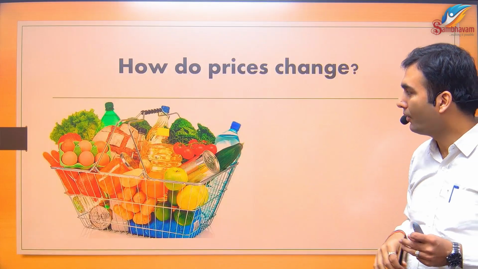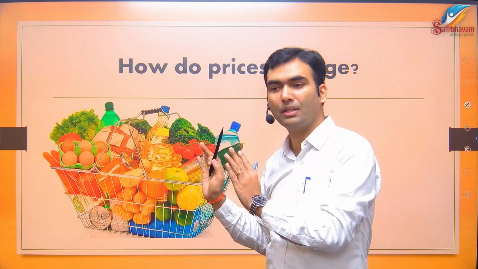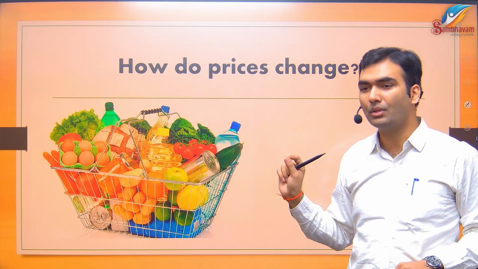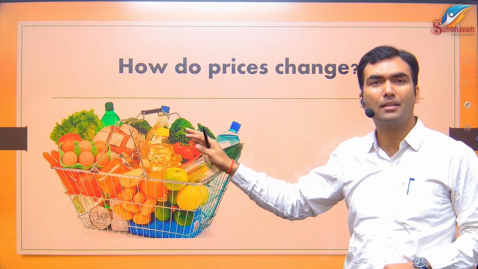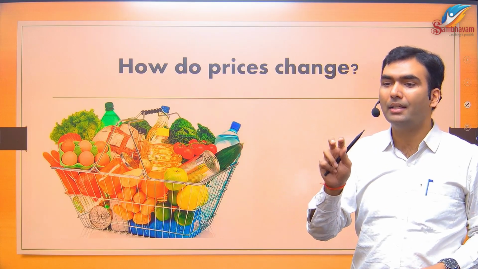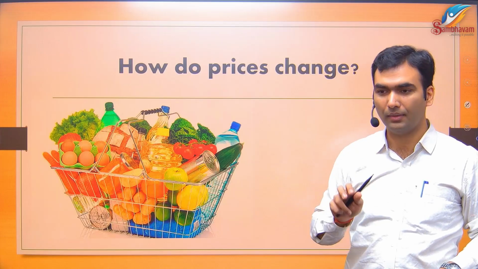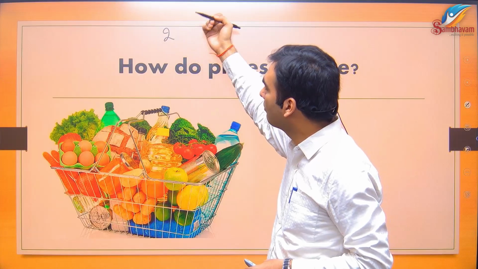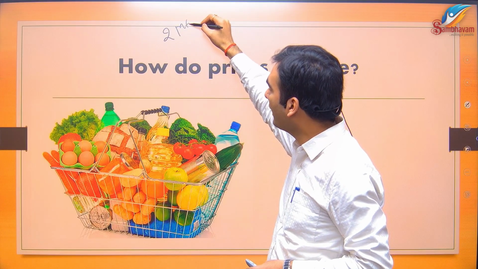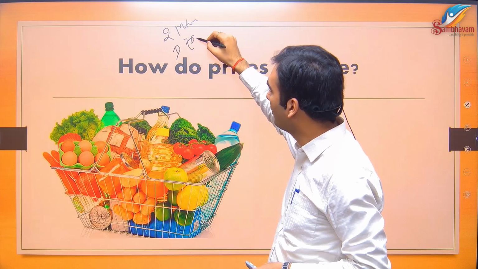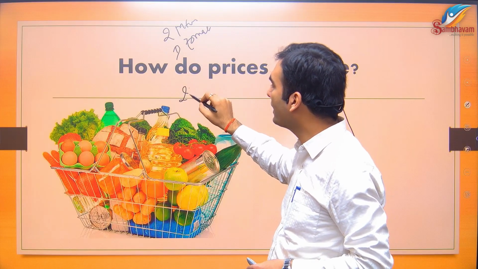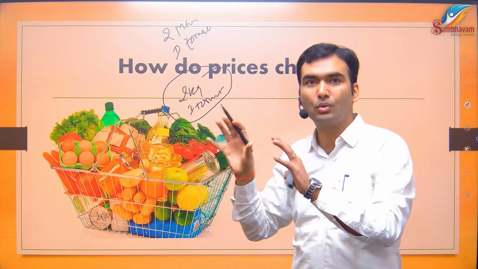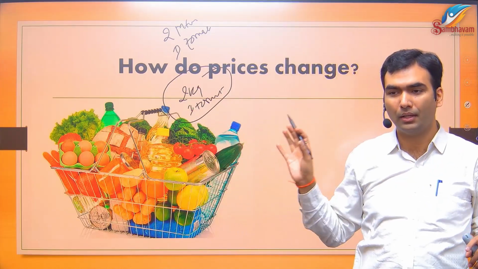calculated. So see, first, a basket of goods and services is selected. Okay, this is the terminology which is used. A basket of goods and services is selected. This basket is representative of the items consumed by the people in this country. So, for example, if people are consuming 2 metric tons of potato and 1 metric ton of tomato, in this basket probably we will take 2 kg of potato and 1 kg of tomato, in the same ratio as the consumption of those goods in the actual economy.